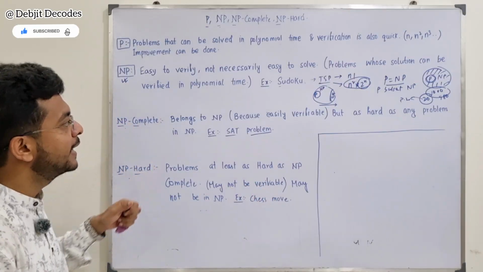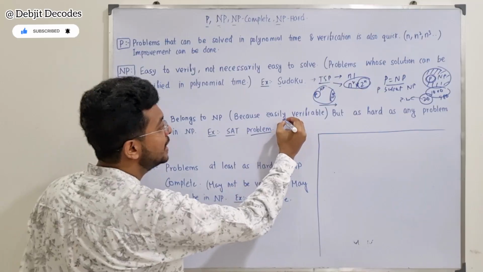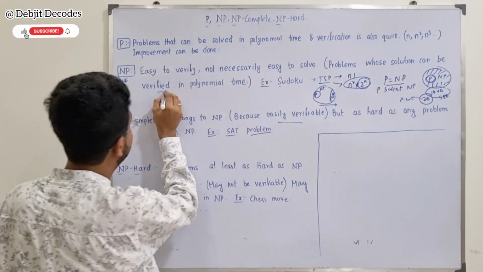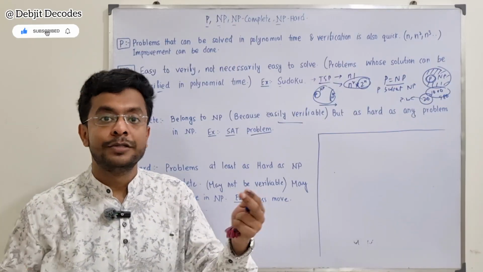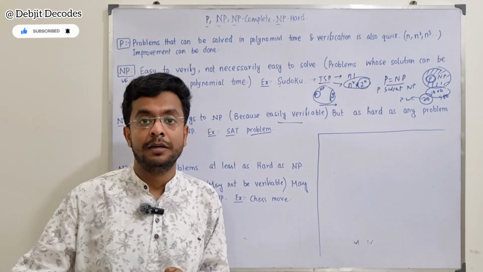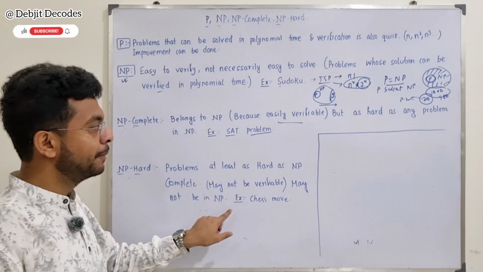For example, NP complete belongs to NP because it is easily verifiable. Those solutions can be verified. But here it is saying it may not be verifiable. Forget about solving the NP hard problems, even verifying them may not be possible in polynomial time, right? So it is saying that it may not be in NP.